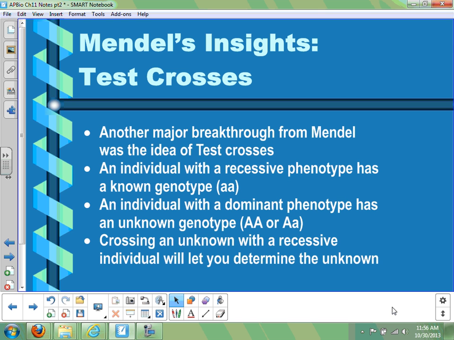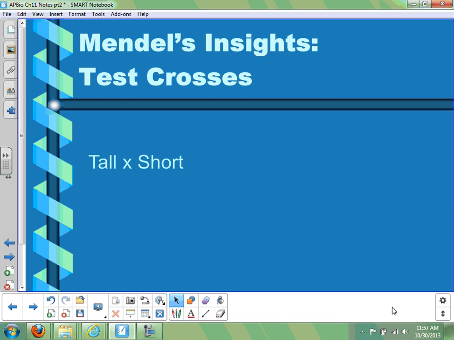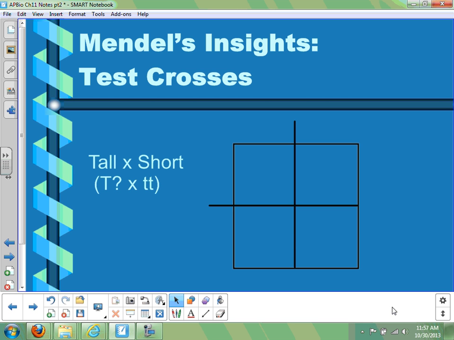The way he did this was he took a recessive individual and crossed it with his unknown individual, and then using the whole set of combinations that could show up, you could determine what that unknown genotype was. Let's take a look at that using a Punnett square. So let's say Mendel has a tall pea plant and he wants to find out its genotype. So he's going to cross it with a short one because, again, we know the short plant has a little t genotype. We don't know what the genotype of the tall plant is. We know there's a tall allele, but the second allele could be tall or it could be short. So let's make our Punnett square.